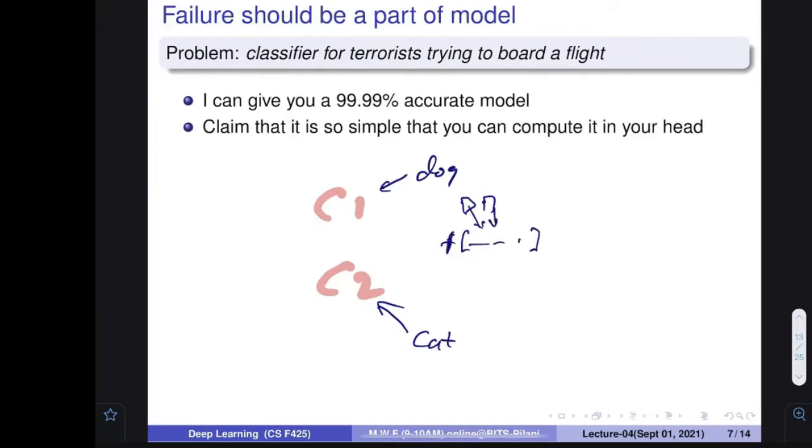So this is region 1, where all the features of these particular images are kept. Then region 2, where all the features of the images of the cat are, because you have cat images and you are going to represent them in this space. Ultimately, whenever you want to do a classification, you cannot use the image directly. You have to use some kind of feature, and if you change the feature extraction algorithm, your accuracy is going to be different. So instead of just representing C1, I'm going to call this R1.